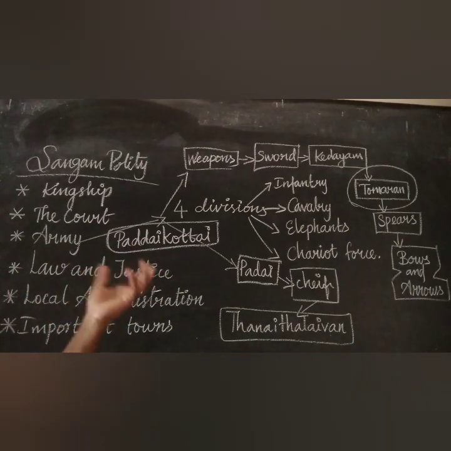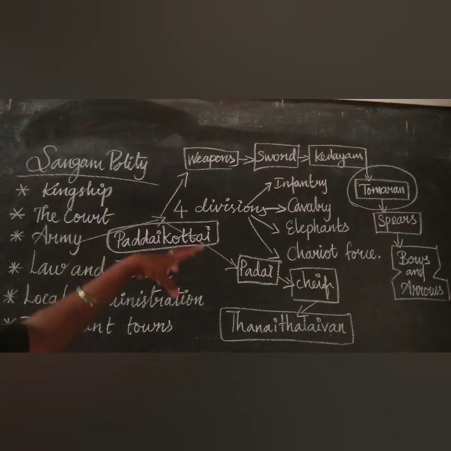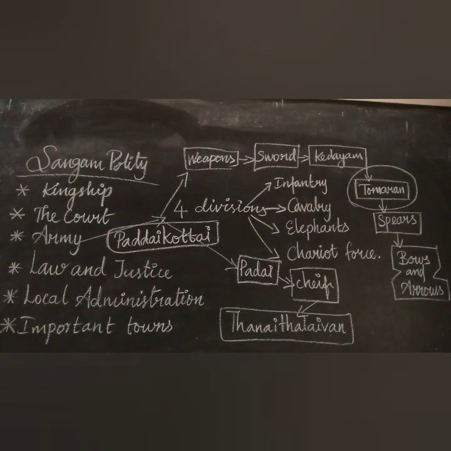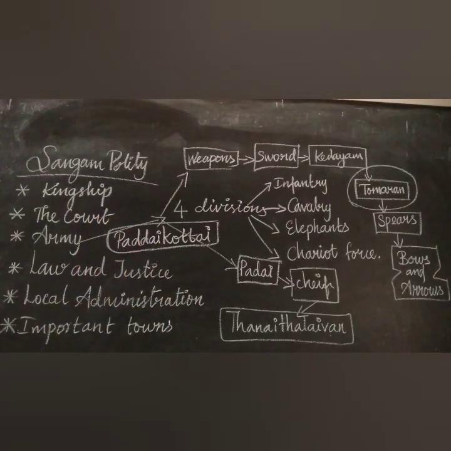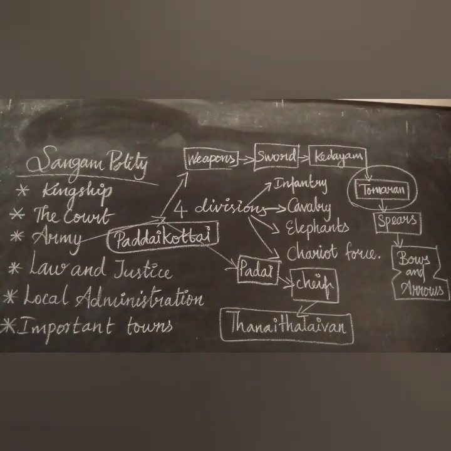The place where the weapons were kept was known as Padai Kotai, and the forts were protected by deep moats and trenches. The war drum was worshipped as a deity. These are the army. Now we are going to see the next topic, law and justice.